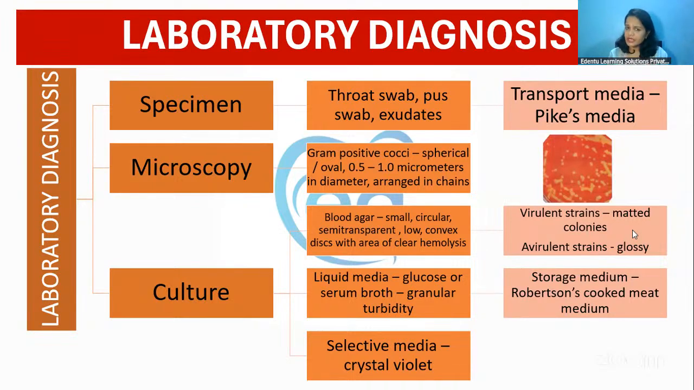It can be cultured in blood agar. There will be circular, semi-transparent colonies with clear areas of hemolysis, or it can be cultured in liquid media also, where you'll see granular turbidity. The selective media used for streptococci is crystal violet, and the transport media is Pike's media. For storage, you can use Robertson's cooked meat medium also.